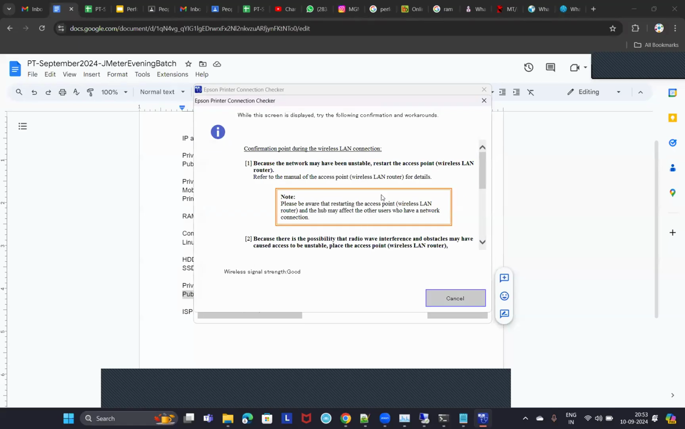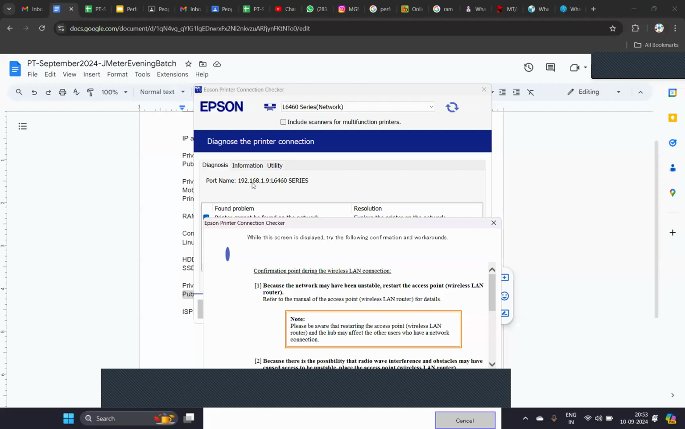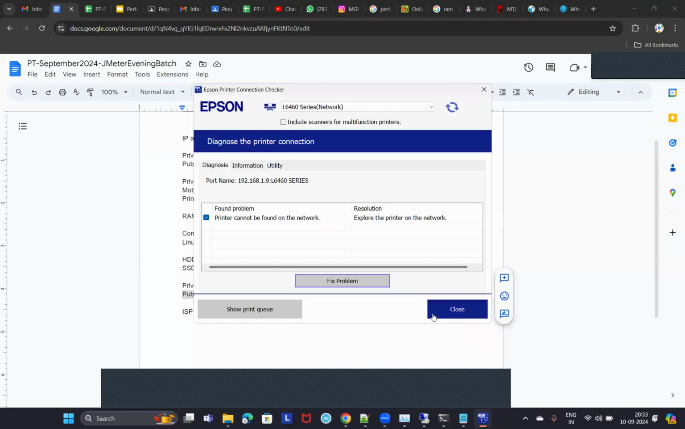So this is the... sorry. Somewhere it is showing that IP address here. 192.168.1.9 is the IP address of my printer now. Isn't it? You see some IP address over here? Yes, sir.